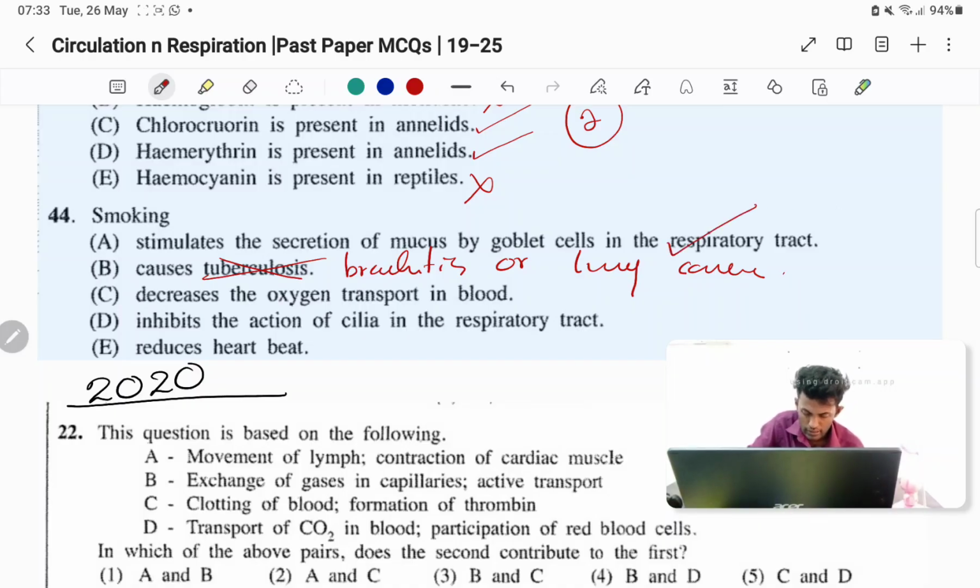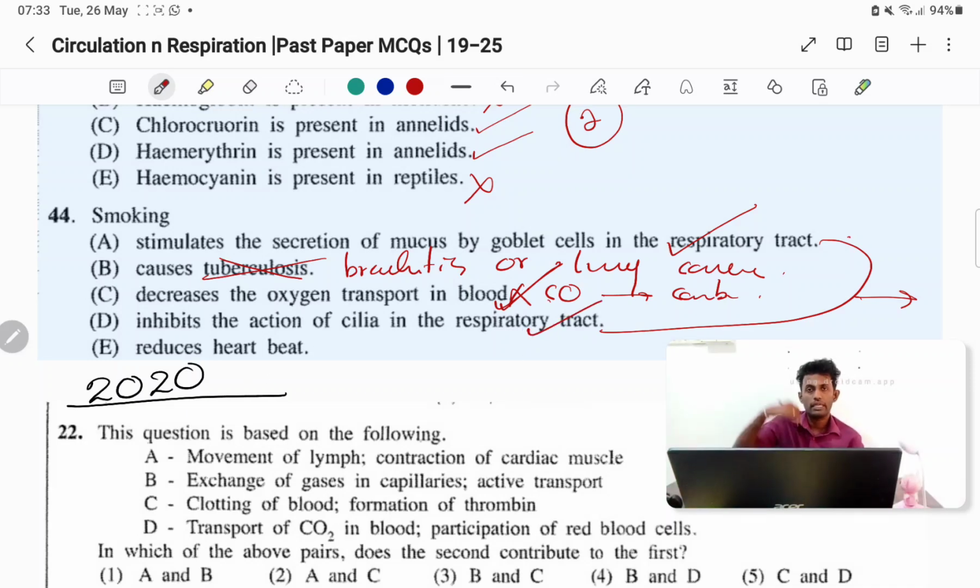C, so first one correct. C, decreases the oxygen transport in blood. Due to carbon monoxide forming carboxyhemoglobin, it reduces the hemoglobin available for oxygen transport. So it's correct, right? D, inhibit the action of cilia in the respiratory tract. It's connected with this. It's also correct. Reduces heartbeat. No, heart rate is increasing. So answer is 2, right? Answer is 2.